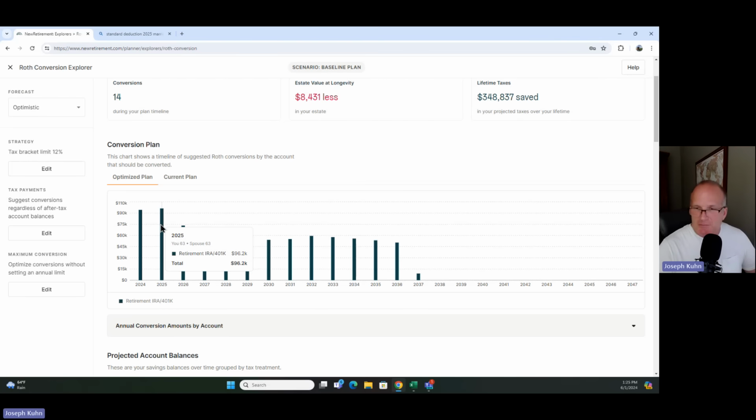My point is, I don't need to do the Excel spreadsheet. New Retirement tells me exactly what to do. I just feel more comfortable doing the Excel spreadsheet at the same time. And I know a lot of you folks are like that too. So when you're doing it manually, I'm not saying don't do it manually, but New Retirement is a great check to make sure that you're not off by $40,000 or $100,000. Make sure they're pretty close.